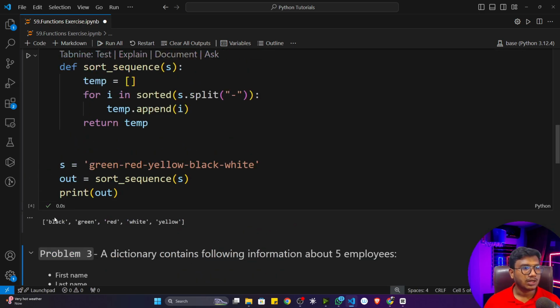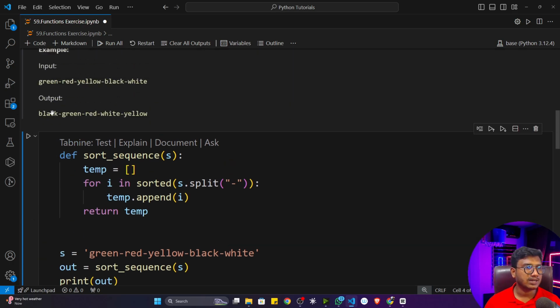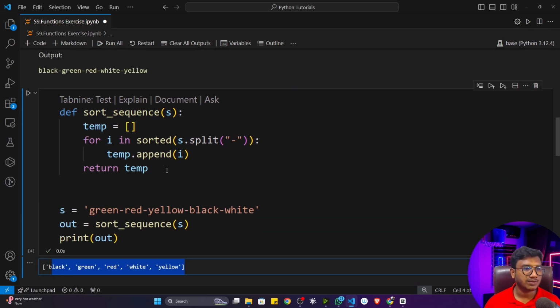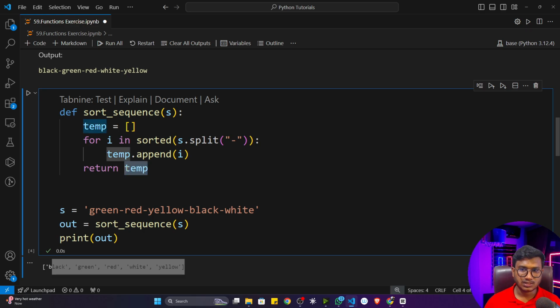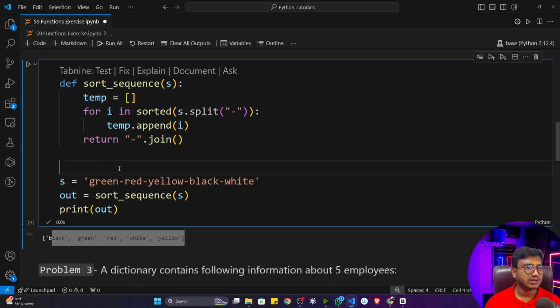Now see, if I execute, it is returning a list, but I want this kind of output, a string. So instead of returning temp, I'll take an empty string, and inside that I'm going to mention hyphen, and use this join function. I think you remember what the join function does. It will take a list of words and do the join operation with respect to this hyphen sign. Now let me show you.